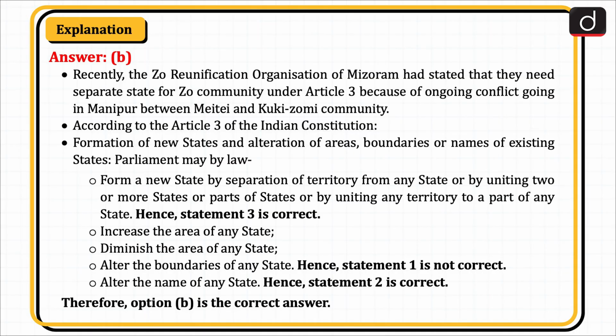Recently, the Zoe Reunification Organization of Mizoram had stated that they need a separate state for the Zoe community under Article 3 because of the ongoing conflict in Manipur between the Meitei and Kuki community. According to Article 3 of the Indian Constitution, on formation of new states and alteration of areas, boundaries, or names of existing states, Parliament may by law form a new state by separation of territory from any state or by uniting two or more states or parts of states or by uniting any territory to a part of any state. Hence, statement 3 is correct.